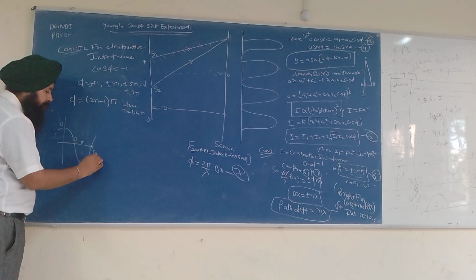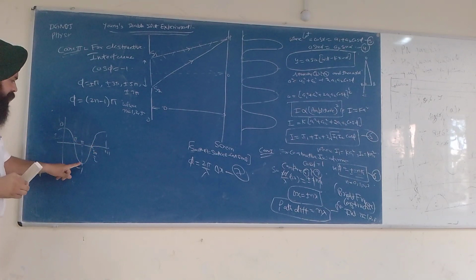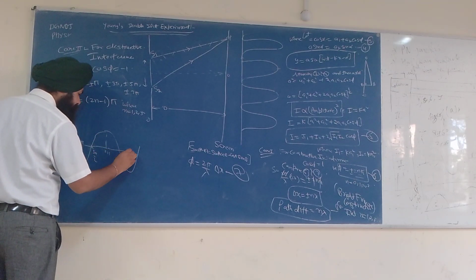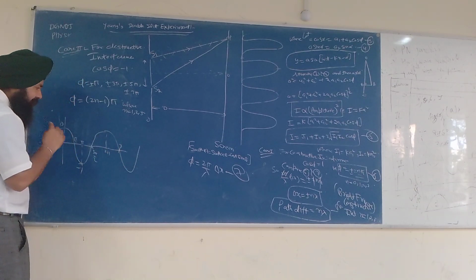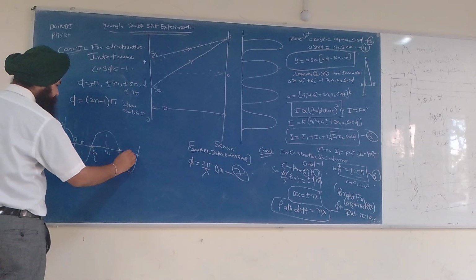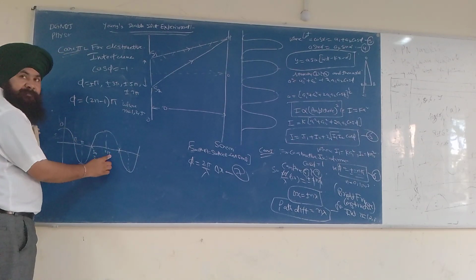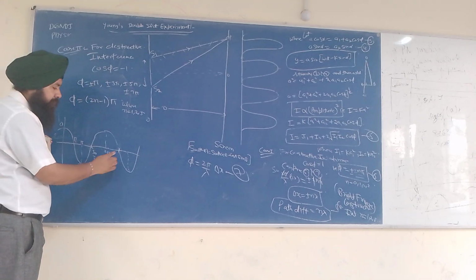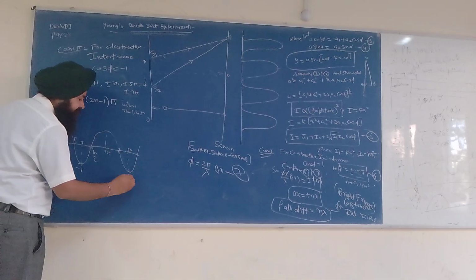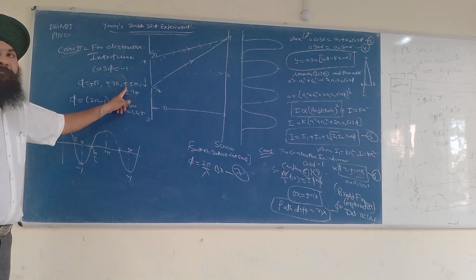This is 3 pi by 2, this is 2 pi. This value will be 2 pi plus pi by 2, which is 5 pi by 2, and this value will be 5 pi by 2 plus pi by 2, which is 3 pi. It means this is also cos pi is -1, cos 3 pi is -1, cos 5 pi is -1.